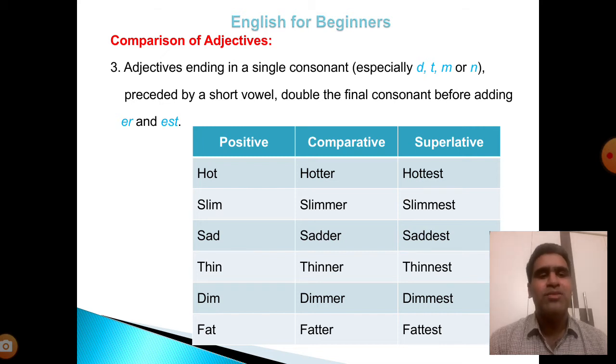Look at the positive adjective word. The word ends with a consonant letter. When we change into comparative, we have to double that consonant and add er for comparative and est for superlative.